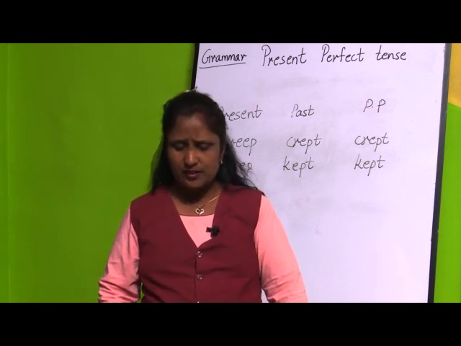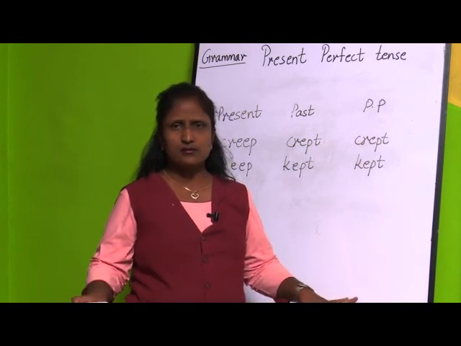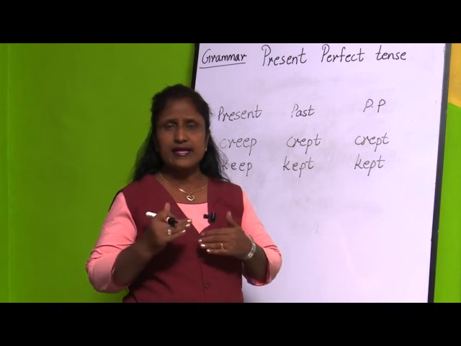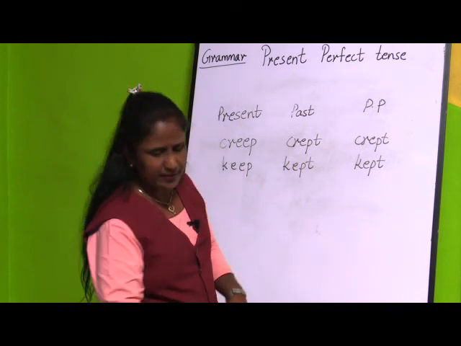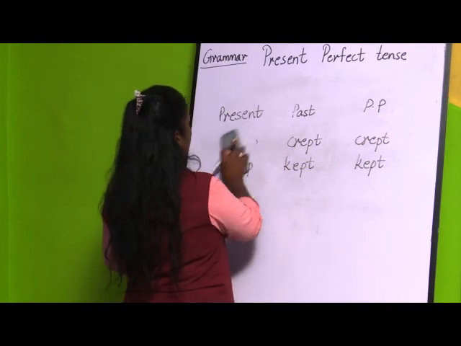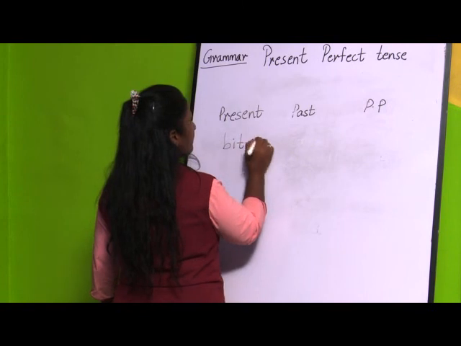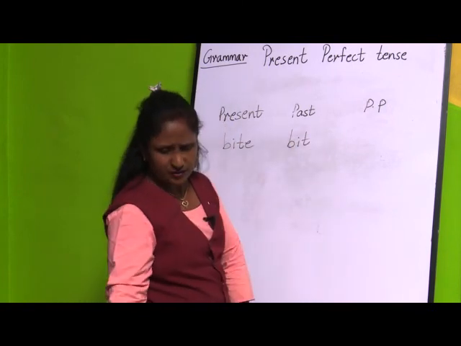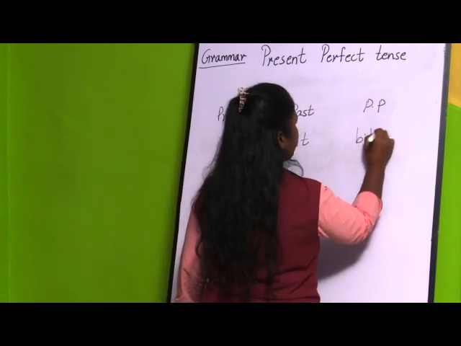Next, if you see words which have three different forms, here for present tense, past tense and for the past participle, the forms will be different in all the tenses. For example, if I take the word bite, in past tense it will be bit and for the past participle it will be bit or bitten.